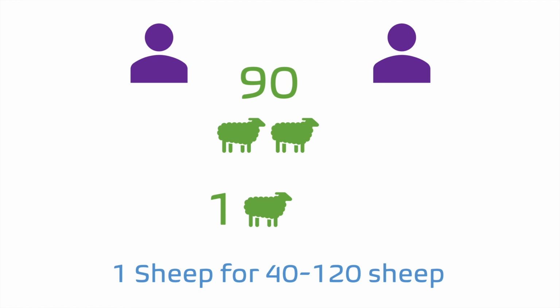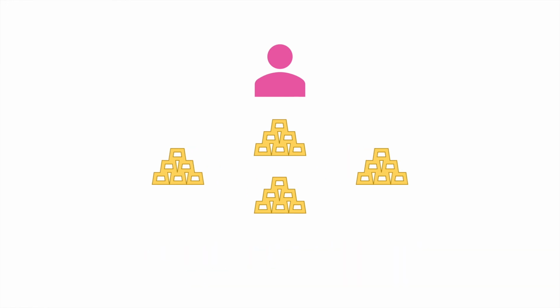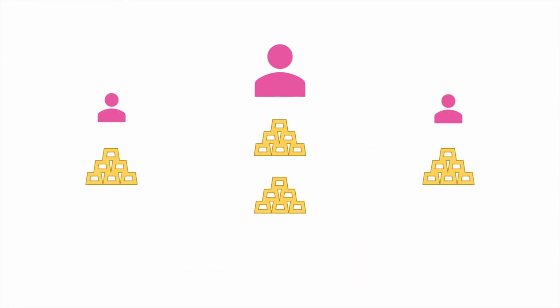So this way they can trick the system, but Allah is watching us, who is all-knowing and all-aware. And similarly, people can find other ways of cutting corners and not giving zakat. For example, if a mother owns 2 or 3 gold sets, and the total amount of gold in her possession is above the level of nisab, she needs to pay zakat on it. But as soon as the time for zakat comes, she splits the gold and says, oh, this is for me and this is for my daughter, or for some other family member, just so that she could bring both below the level of zakat so that no zakat is payable. This is wrong, and we need to keep in mind that Allah is all aware of what we are doing.